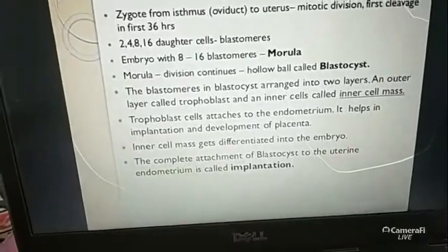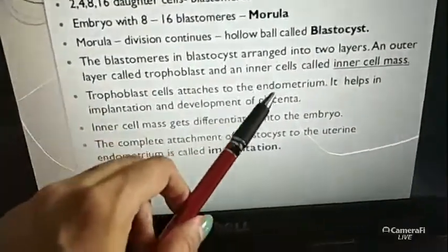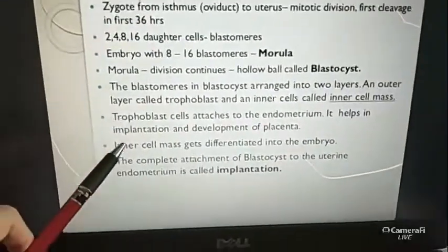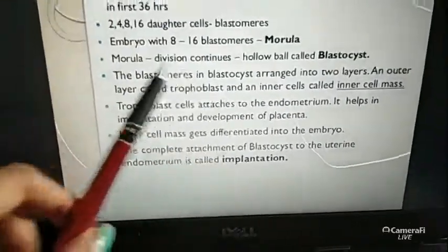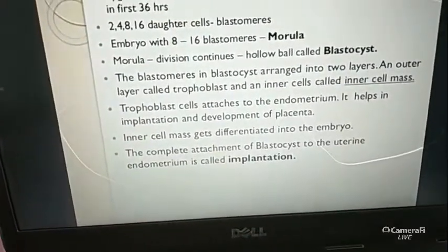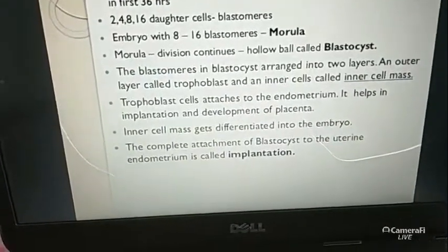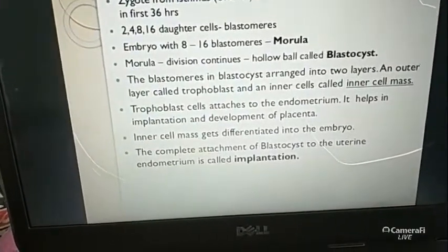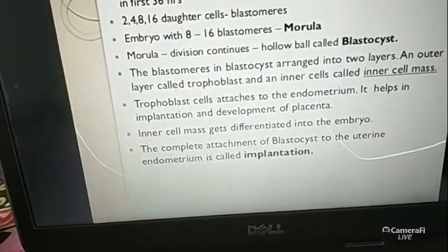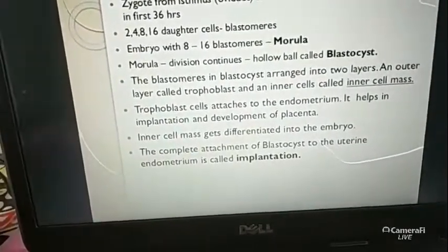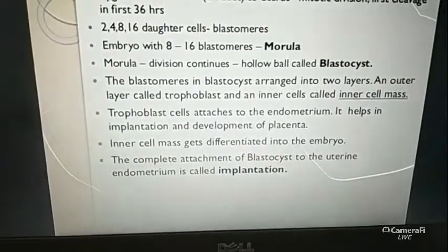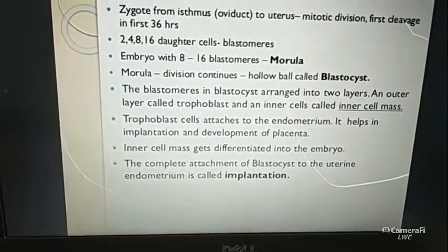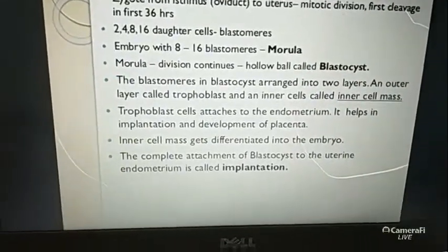So the trophoblast cell attaches to the endometrium and helps in the implantation and development of the placenta. The placenta is a flower-like structure present in the uterus. Through this placenta the embryo gets nutrition, and gaseous exchange takes place, and through this placenta the embryo develops into the newborn baby, connected to the mother's womb. The mother's body and the embryo are connected through this placenta.